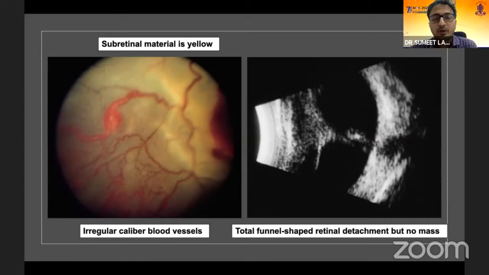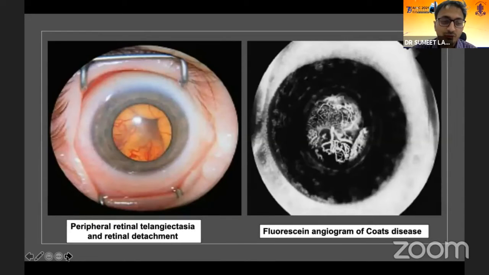Very, very important features of Coats disease are the telangiectatic vessels, and they are of much more irregular caliber compared to retinoblastoma. You do a B scan of these cases, you might find a total funnel-shaped retinal detachment, but there will be no retinal mass, which is not classical of retinoblastoma.